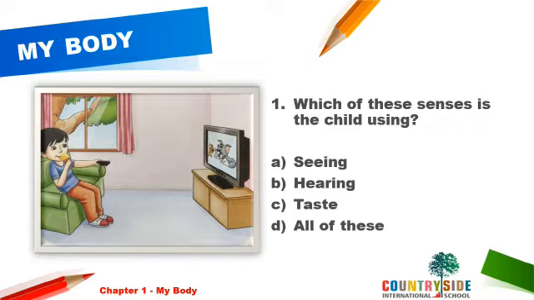Now, when the child is doing this activity, what are the sense organs? Which are the senses he is using? The options are seeing, hearing, taste, all of these. In this picture, he is seeing the television, he is hearing it also, and tasting yummy ice cream. So our answer will be all of these.